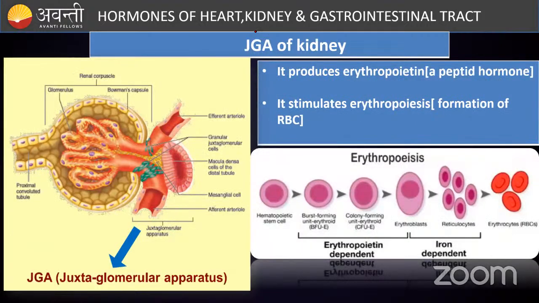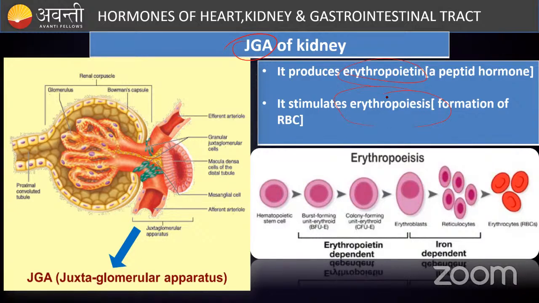Next one is the juxtaglomerular apparatus. So the JGA complex, which is present between your distal convoluted tubule and the afferent and efferent arterioles, has specialized cells which produce a peptide hormone called erythropoietin. Erythropoietin is responsible for erythropoiesis, that is the formation of red blood cells.